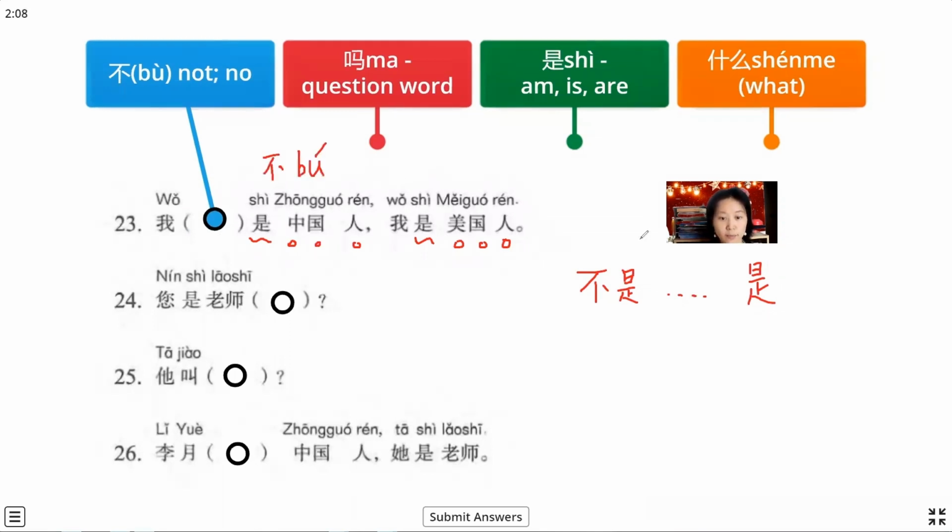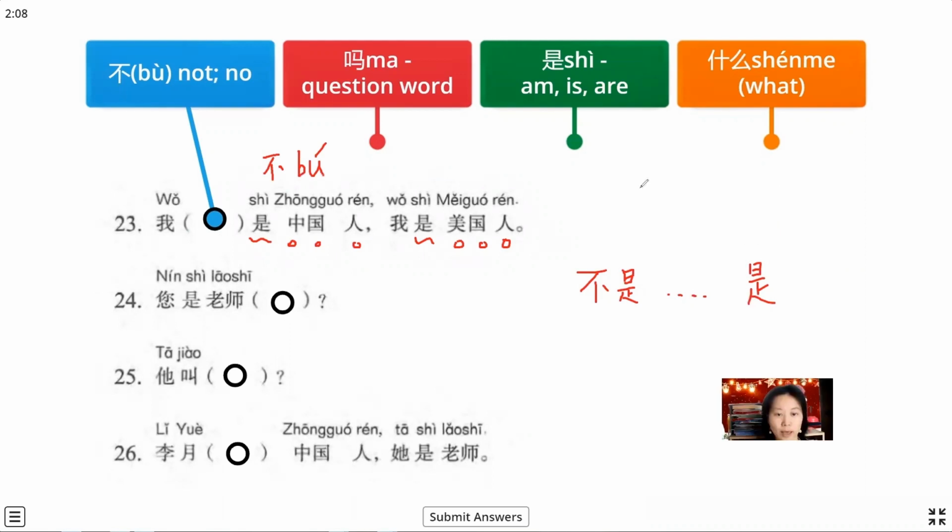Why? Because 不 has two different pronunciations. The usual pronunciation is bù, but 不 sometimes changes its pronunciation. For example, 不是. 是 is the fourth tone, and bu is also the fourth tone.